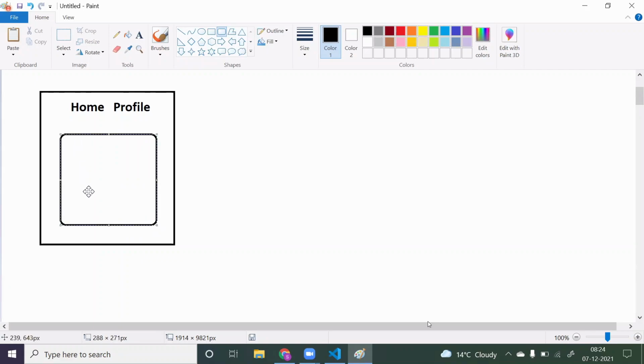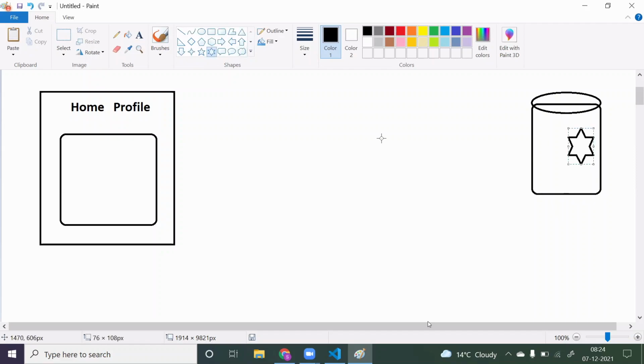I need to create certain UI and display the data inside this home component. Whatever data you want to display in the home component is present somewhere in your database. You have to fetch that data from the database and load it in your home component. So this is the data present in your database. Whenever your application loads, you have to send a request to this database.